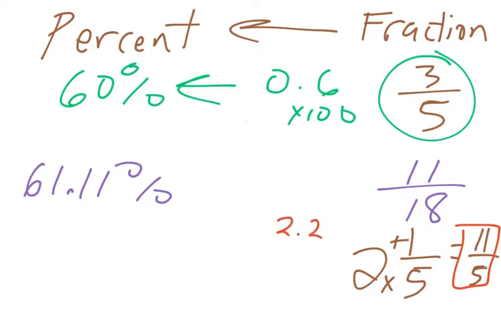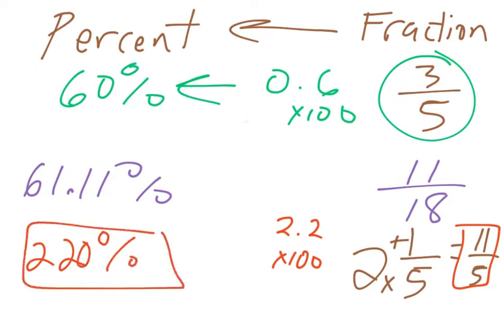Now, it's a decimal, right? Hit times 100, and you get 220%. Remember, you can have percents over 100, and that makes sense because 2.2 is a lot bigger than 1, so it's going to be a percent a lot greater than 100.